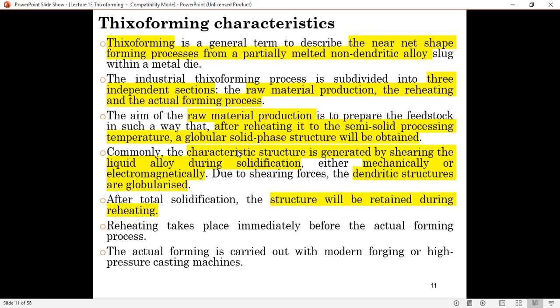If you achieve this, then when you reheat the billet again before the forming operation, you're going to retain the spherical structure. Okay, any questions?